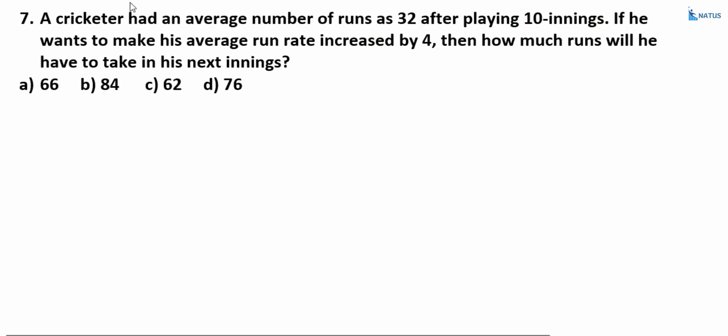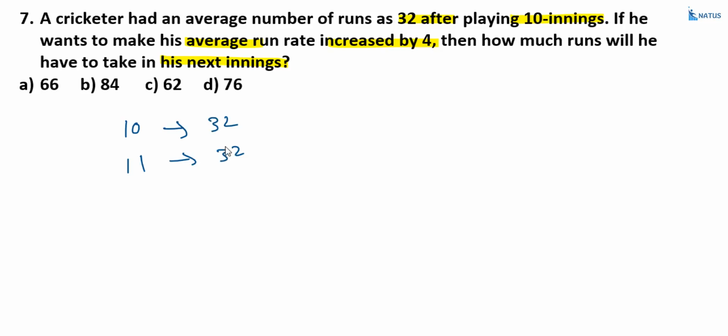A cricketer had an average of 32 runs after playing 10 innings. If he wants to increase his average by 4, then how many runs will he have to score in his next innings? See, in the 10 innings, the average is equal to 32. If in the 11th inning the average stays 32, that is not correct. Why? Because after the 11th inning, the average must be increased by 4.